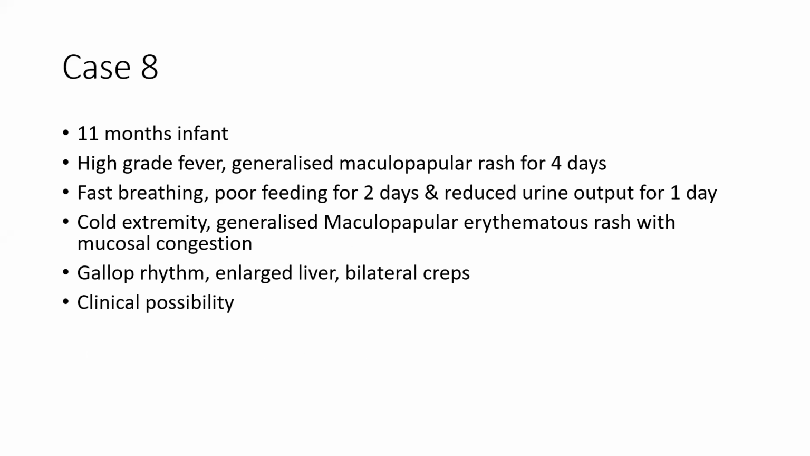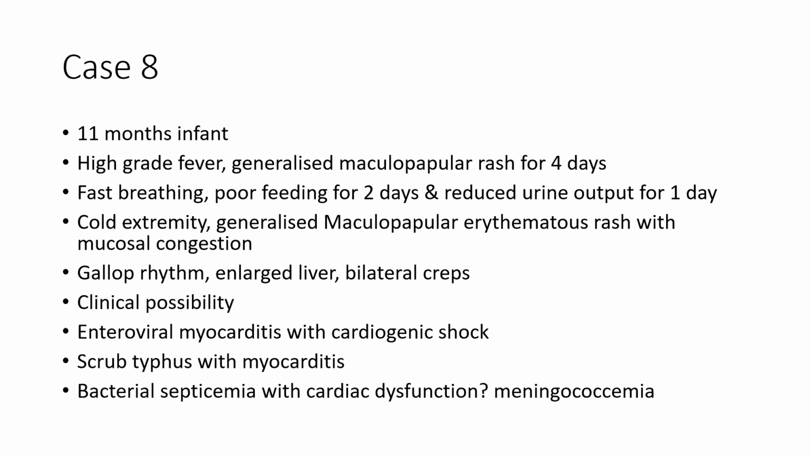And the next case was an 11-month-old infant who is presenting with fever with rash for 4 days, and the child is having fast breathing, poor feeding for 2 days, and reduced urine output for the last 1 day. On examination, the child is having generalized maculopapular rash with mucosal congestion, a gallop rhythm, enlarged liver, bilateral crepitations. So a child with an acute febrile myocarditis. Clinically, because the child had rash, we thought of, okay, maybe an enteroviral myocarditis, or maybe a scrub typhus induced myocarditis, or at the end of the day, maybe a bacterial septicemia, probably meningococcemia, which is presenting as myocardial dysfunction.